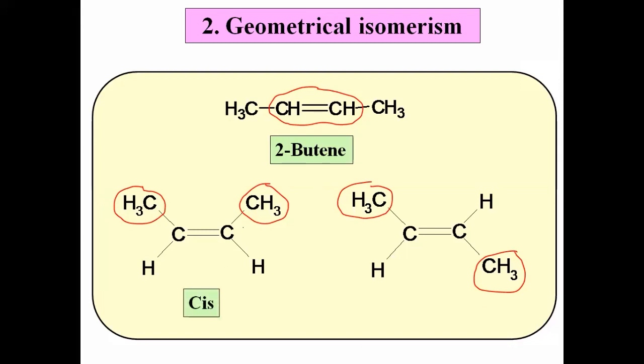Suppose identical groups are present at the same side, then that isomer is called cis isomer. And if identical groups are present at the opposite side, then that isomer is called trans isomer. Therefore, this isomerism is also known as cis-trans isomerism. We call it cis-trans isomerism.